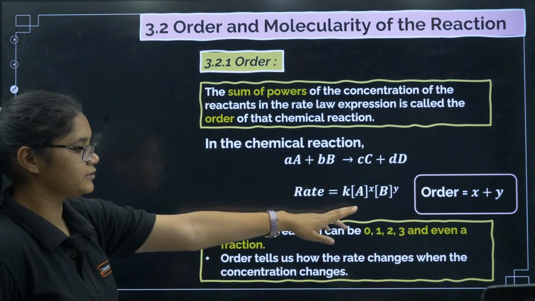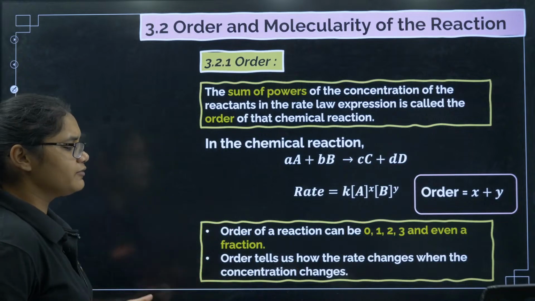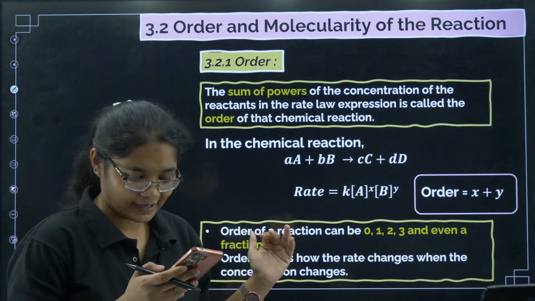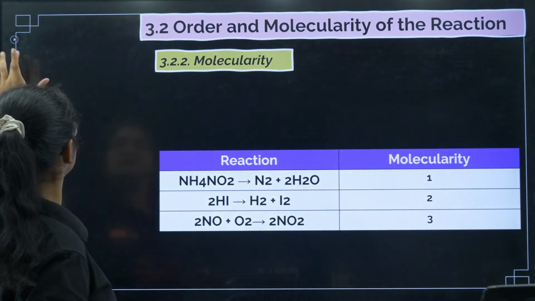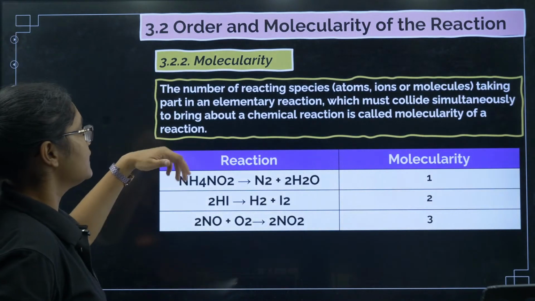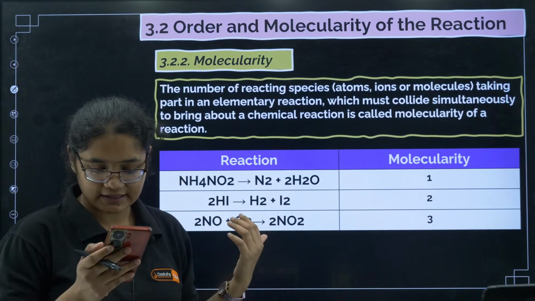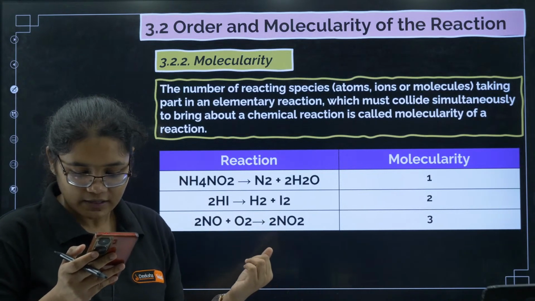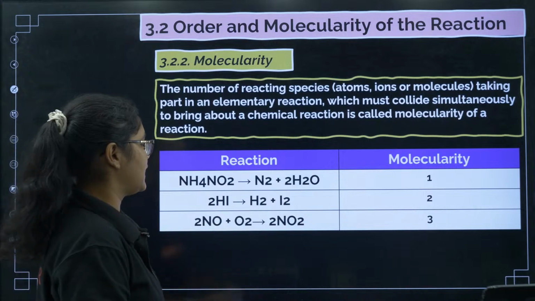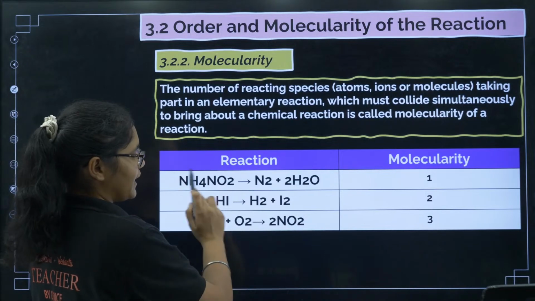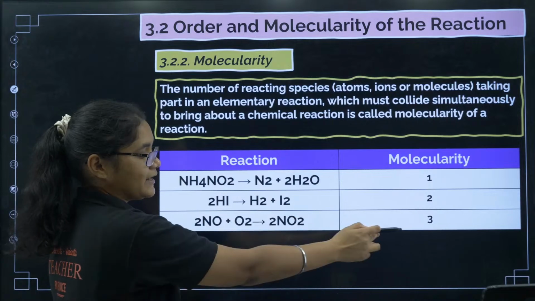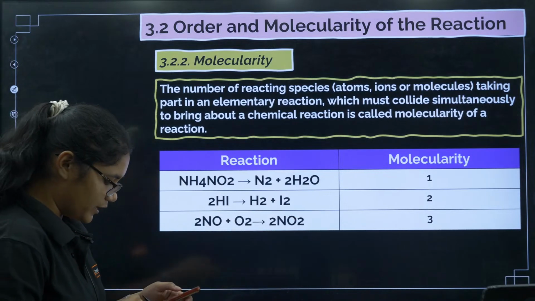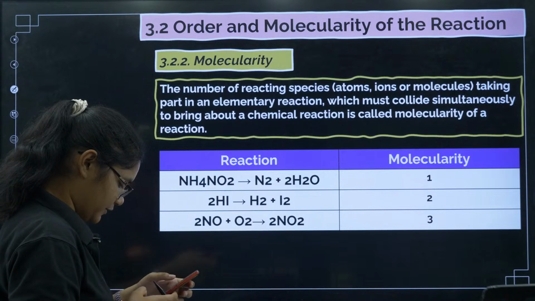Okay, order of the reaction will be x plus y, and order of a reaction can be 0, 1, 2, 3, anything. Next, molecularity is what? Molecularity is the number of reacting species in a particular reaction. For example, if you have a reaction like this, here the number of reacting species is 1, here it is 2, here it is 3. So that is the molecularity of a reaction.